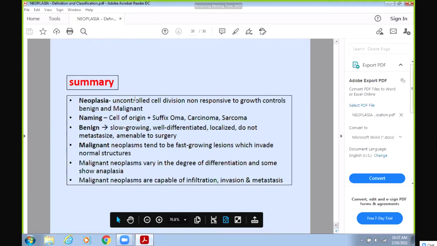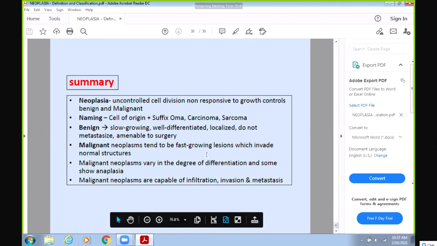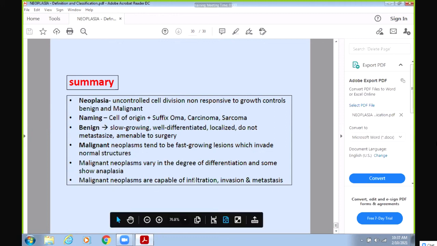So this is the summary from last time. Neoplasia is uncontrolled cell division that is not responsive to growth control. Benign tumors end with -oma, and malignant tumors end with carcinoma and sarcoma. Benign tumors are slow growing, well differentiated, and localized. They do not metastasize, and they are easily resected by surgery. Malignant neoplasms tend to be very fast growing and invade normal structures. They are poorly differentiated, whereas benign ones are well differentiated. Malignant neoplasms invade and infiltrate the surrounding tissue, and they undergo metastasis to the lungs, liver, bone and brain.